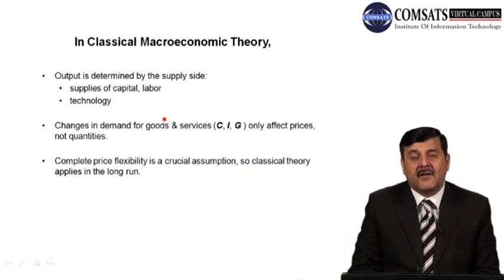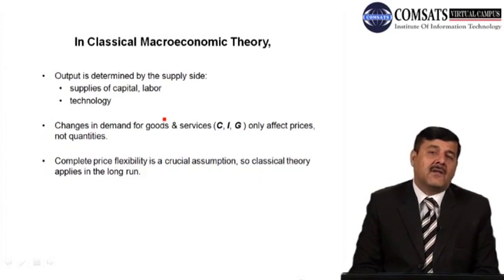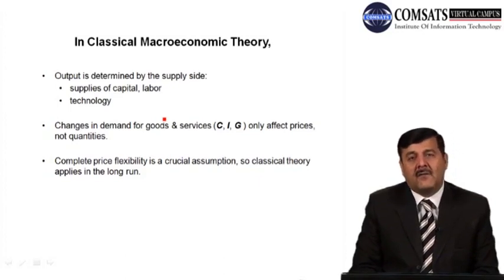These three factors of production are used to produce output in the economy, which is capital, labor, and technology. Now, whenever there is a change in the demand for goods and services, that is, whenever there is change in consumption, investment, or government expenditure, it only affects prices, not quantity. जब भी कभी डिमांड फॉर गुड्स एंड सर्विसेज में इजाफा होता है या कमी वाक़ होती है, in the form of consumption, investment, or government expenditure, that affects only the prices, that does not affect the quantity of goods and services produced, right?